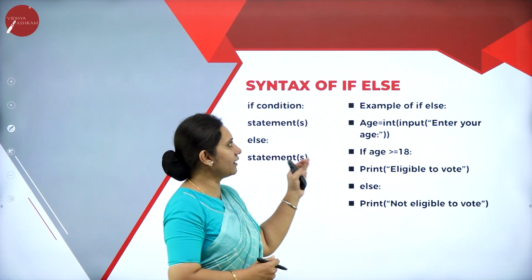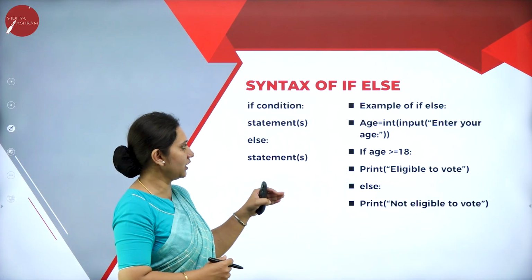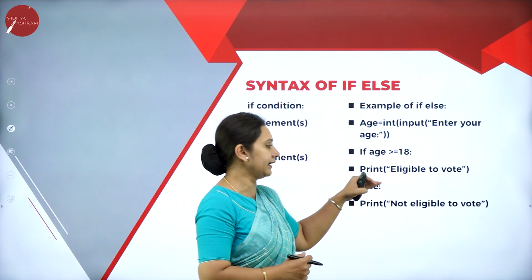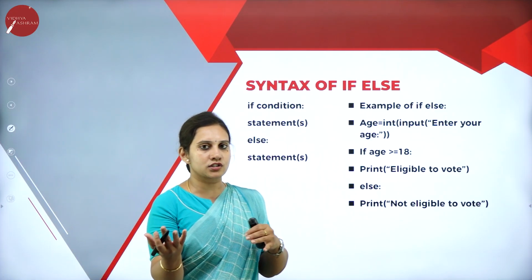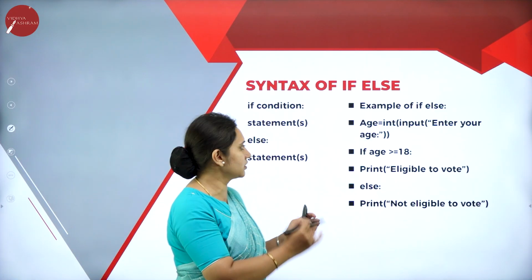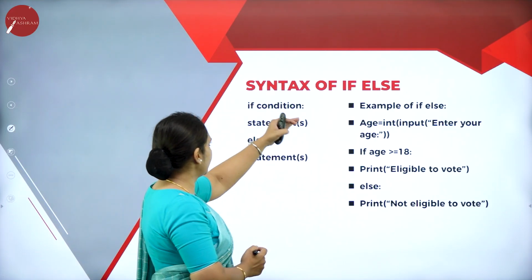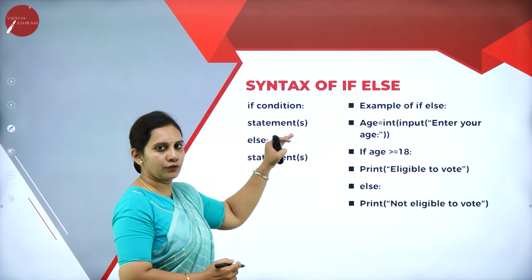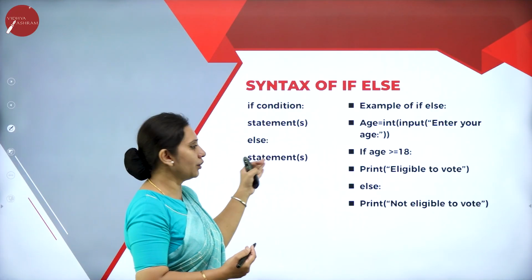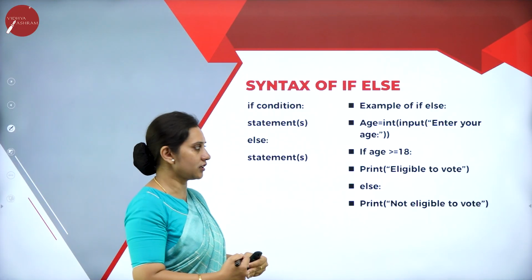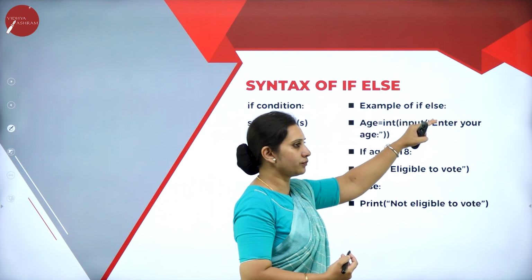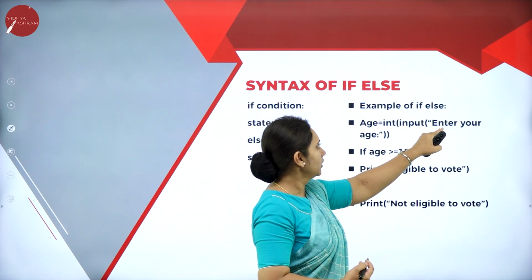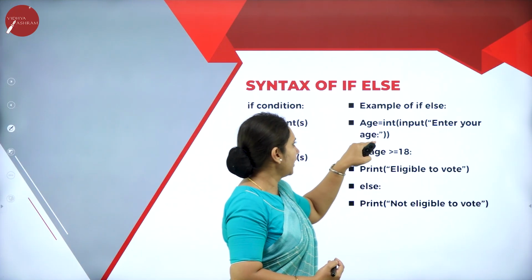So next we have an if else also, meaning if they are not eligible to vote, then it will display that. What is the construct for that? If condition statement, else again a statement, means display if it is true, otherwise if the condition is false, then the else statement. So example of the if else: age is equal to int input, enter your age.